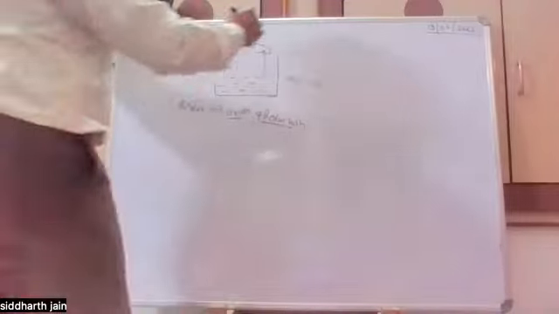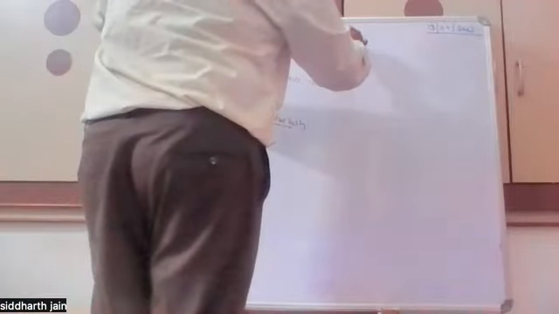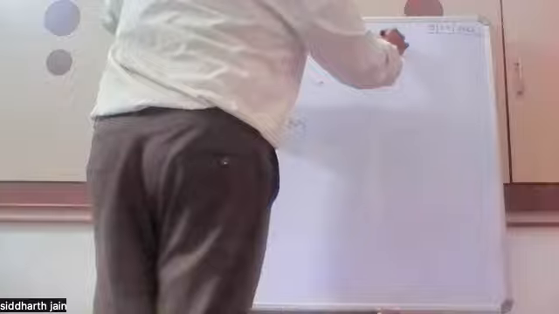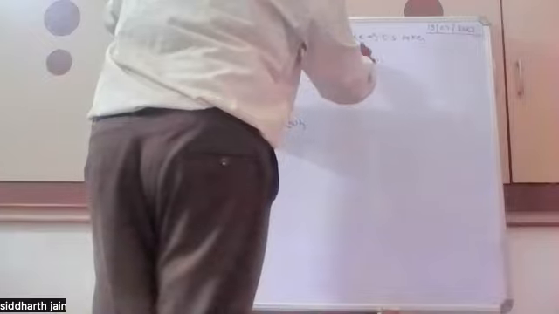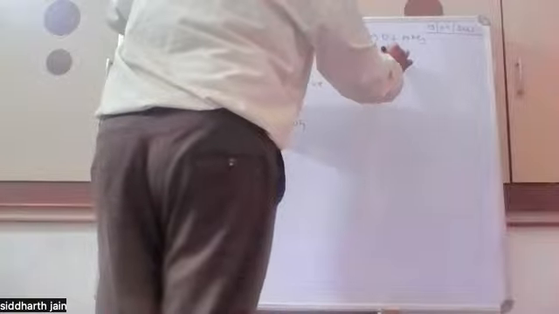What is the difference between anode and cathode? Okay, sir. Anode is defined as the electrode where oxidation takes place, and cathode is defined as the electrode where reduction takes place. Yes.